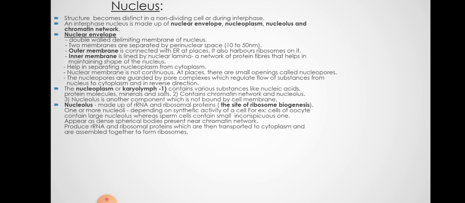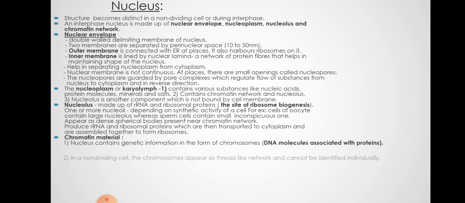Now for example, the ova or egg cells, oocytes of mammalian cells or eukaryotic cells, have larger nucleoli because they need a lot of protein synthesis, because this secondary oocyte is going to divide and form an embryo and a lot of proteins are required. So active protein synthesis is going on there. But a sperm does not have a prominent nucleolus because the sperm has to just fertilize the ovum.